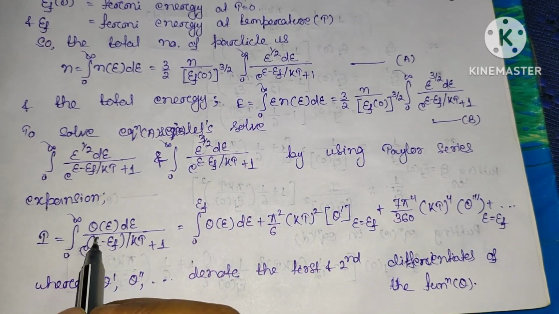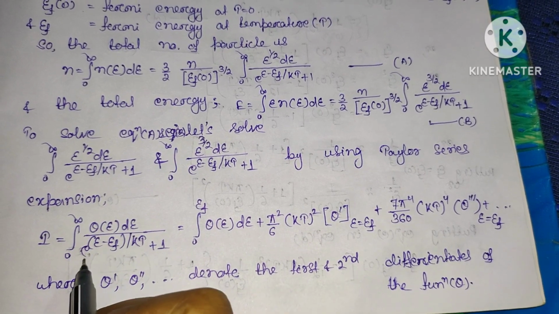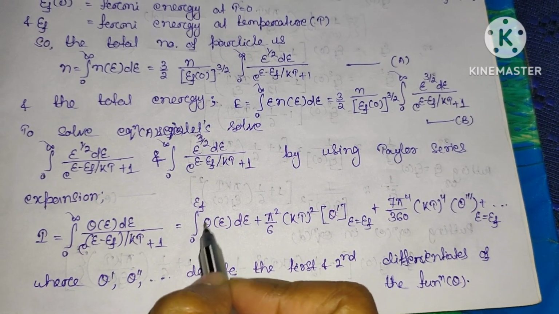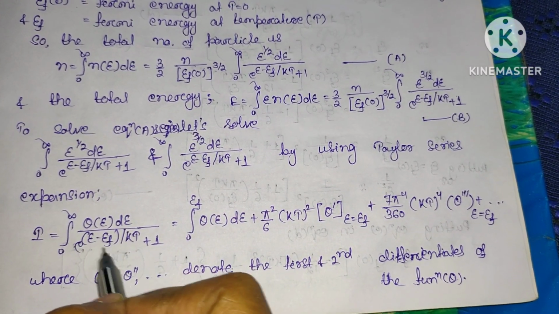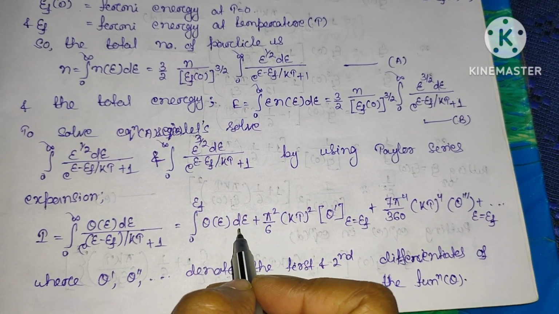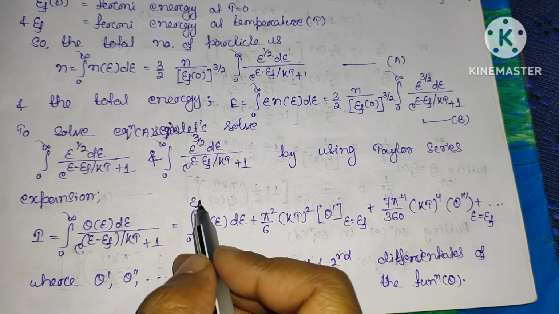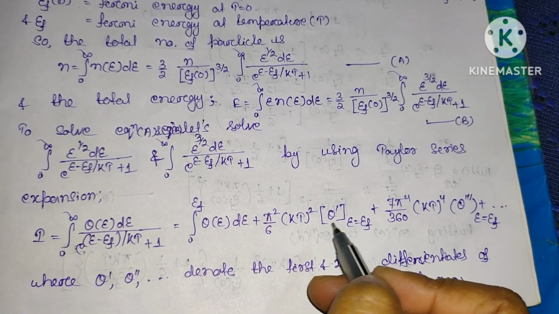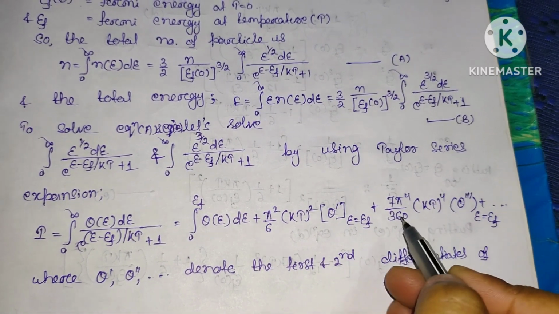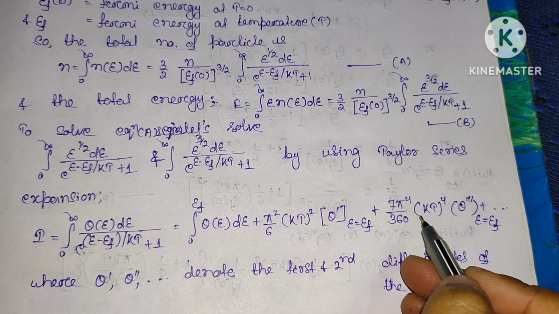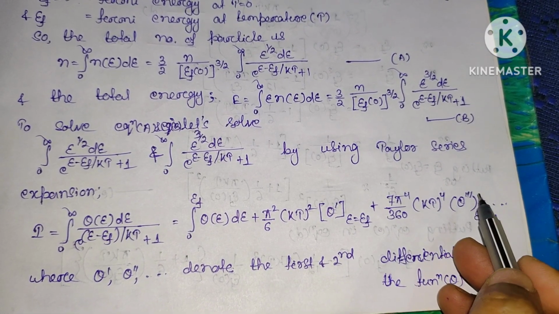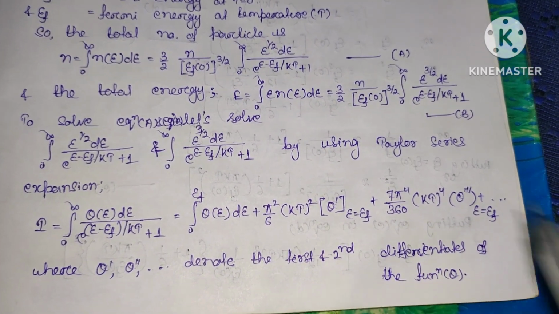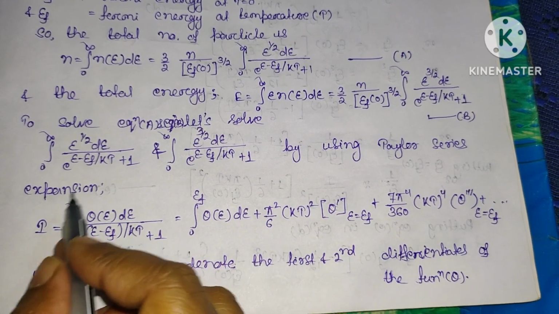Here I am taking the integral of theta of E dE divided by exponential of (E minus EF) divided by kT plus 1. That will be equal to the integral from 0 to EF, that is the highest value, the Fermi energy, of theta of E dE, plus pi square by 6 (kT) whole square times the first derivative of theta at E equal to EF, plus 7 pi power 4 by 360 (kT) whole power 4 times the triple derivative of theta at E equal to EF, and so on. So this is the Taylor series expansion for this integration.